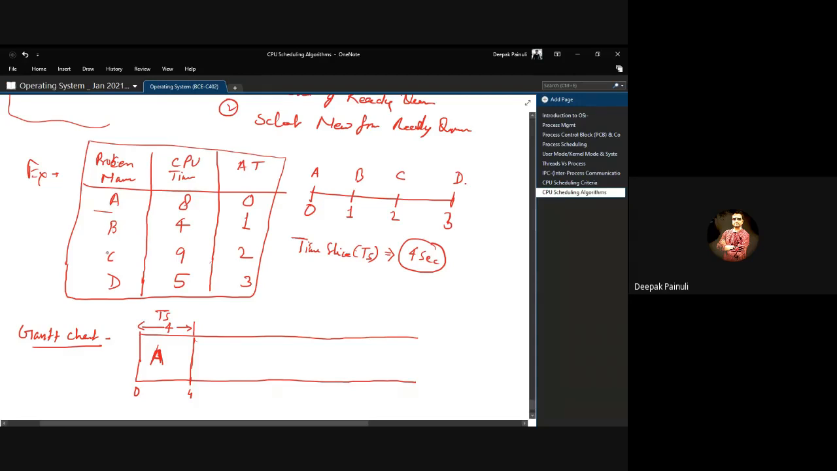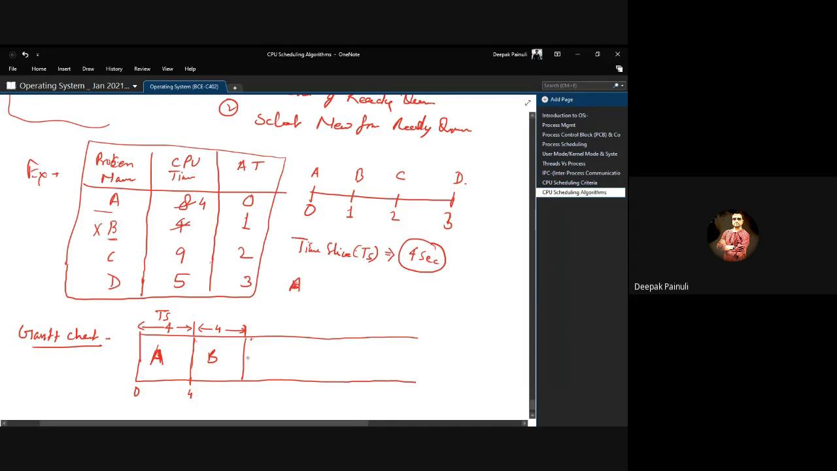So here we have 3 processes in the system, and according to the ready queue, B came after A. So B will get the chance, right? For 4 seconds it will run, and after 4 seconds context switching will happen. So once it completed 4 seconds, that means its remaining time is 4. It ran 4 seconds, that means it got terminated.